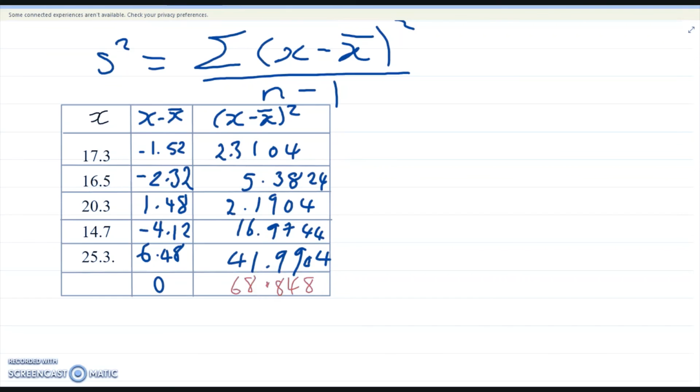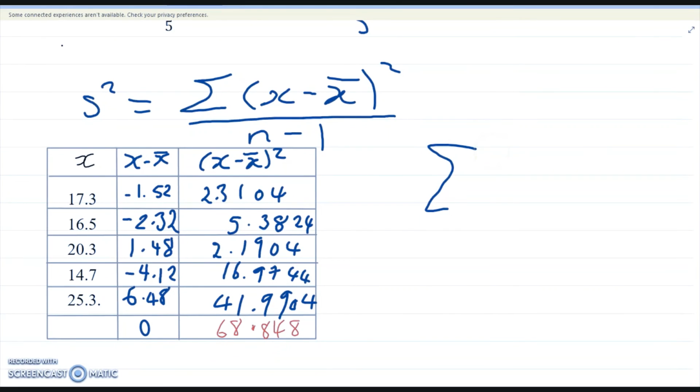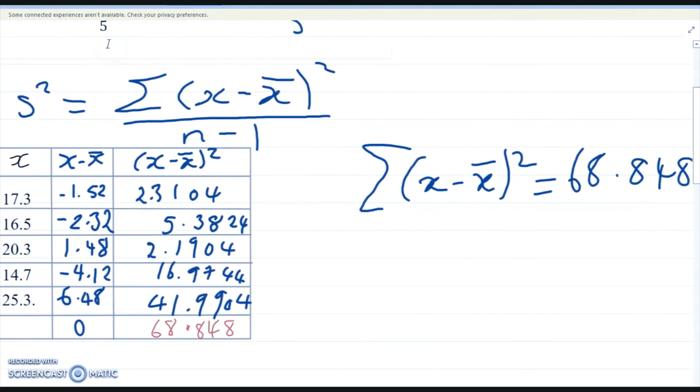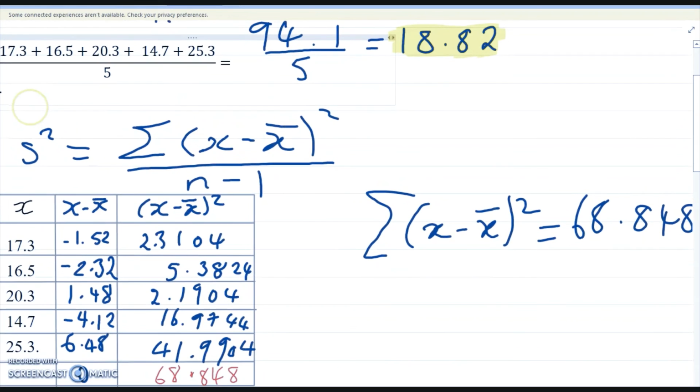Now in mathematics, for addition we use the symbol sigma, and here we were adding these variables, which is sigma of x minus x bar squared. So it will be 68.848, which is the value we need on top in our formula.